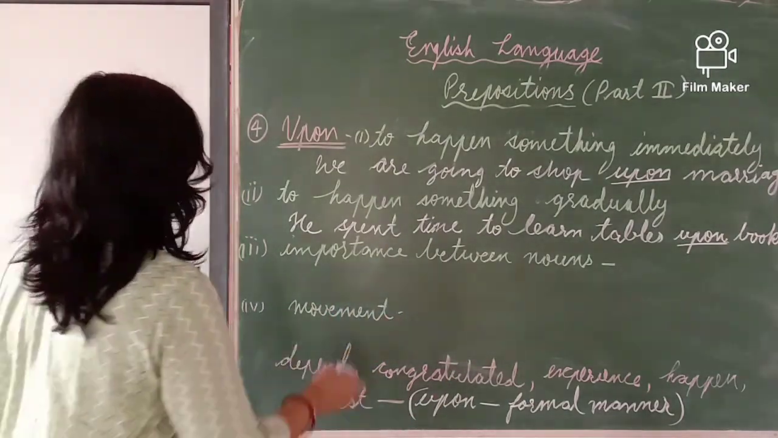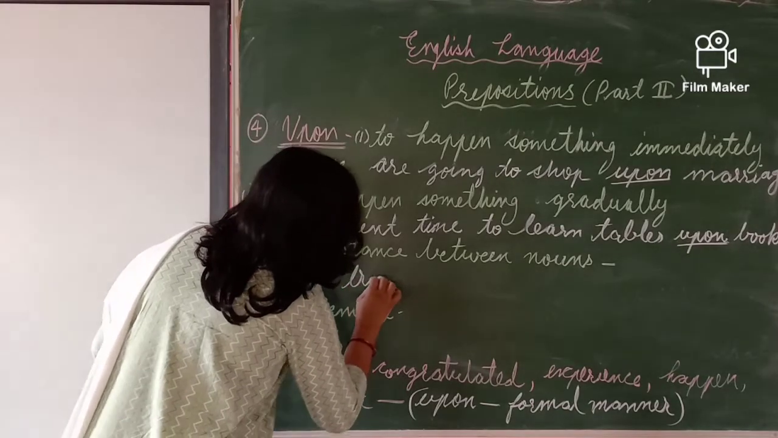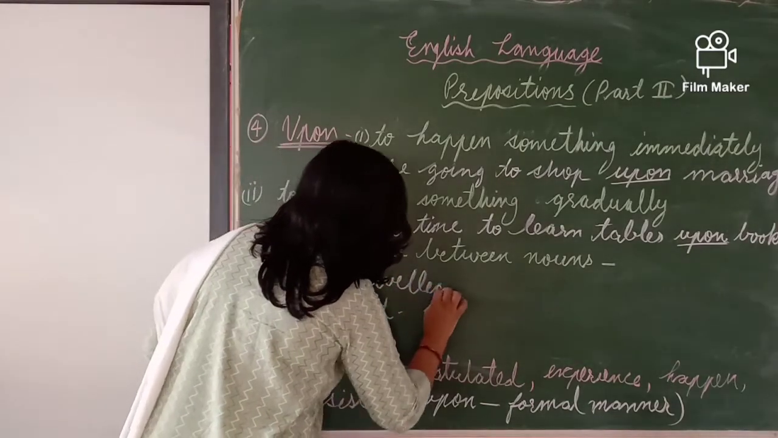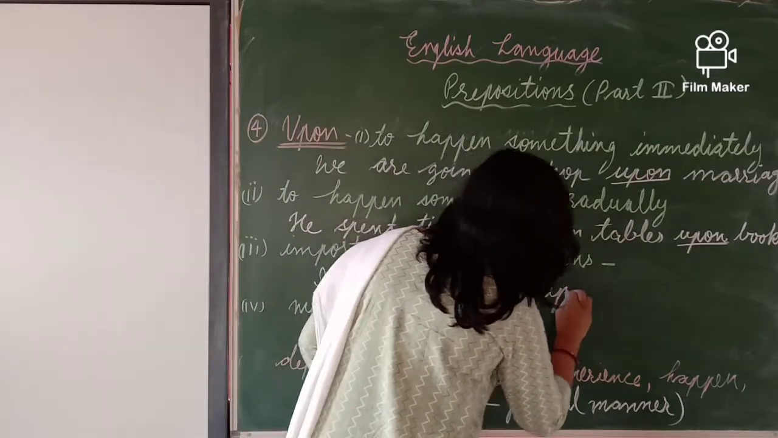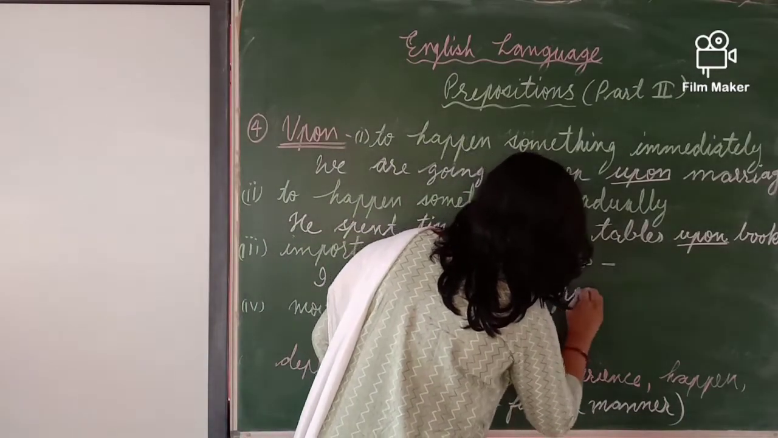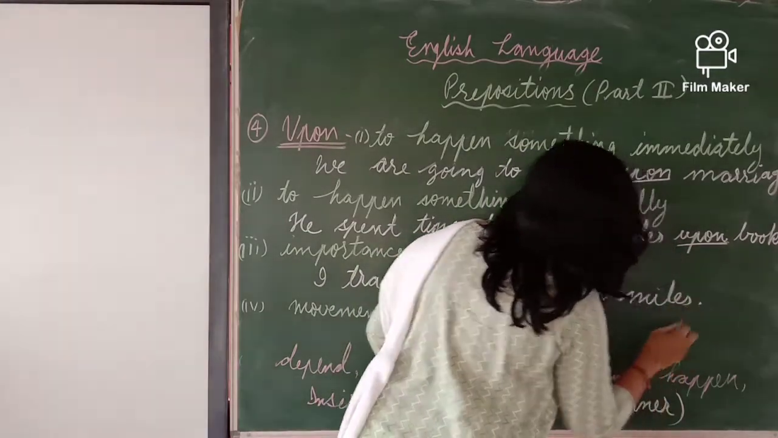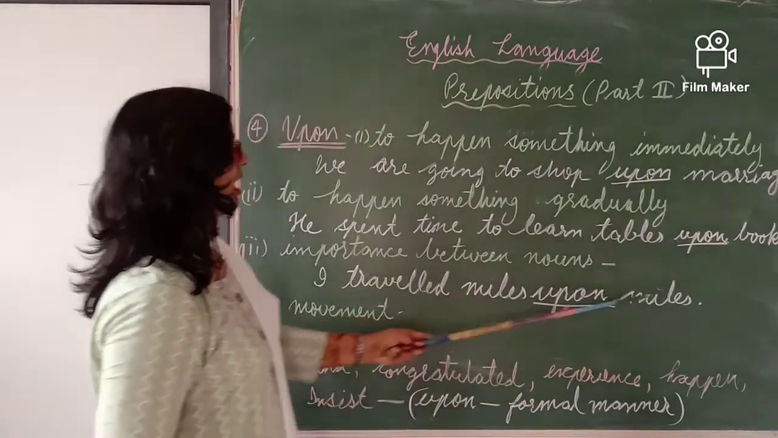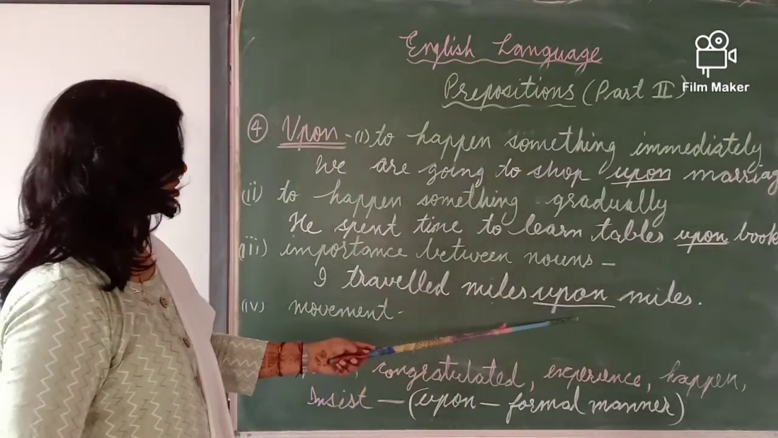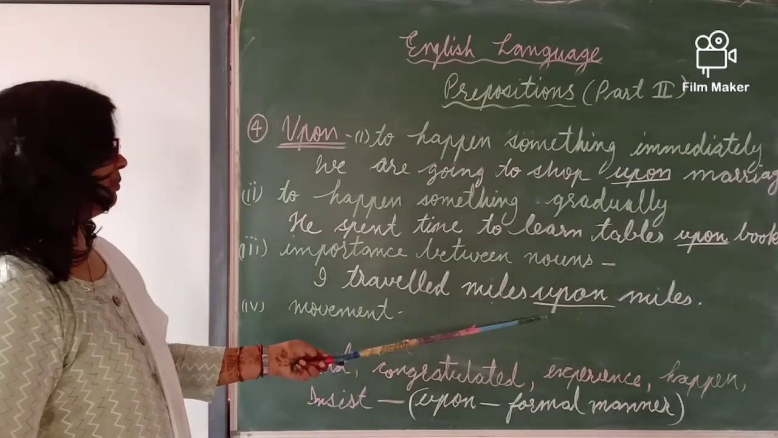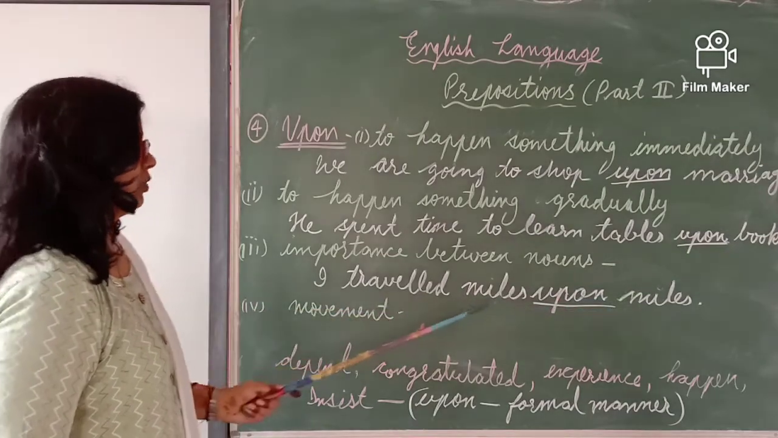Importance between nouns. I traveled miles upon miles. Which part of speech are miles? Here miles are written. These are nouns. So between the nouns we will write upon. It is necessary, it is the importance of nouns.